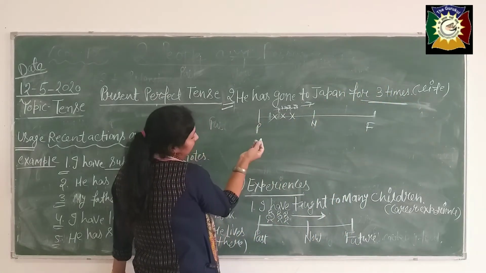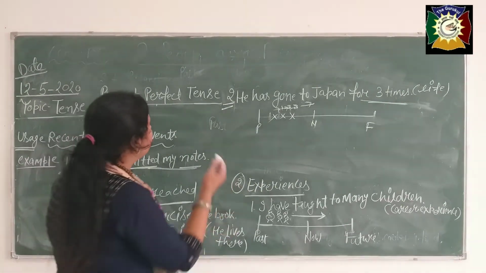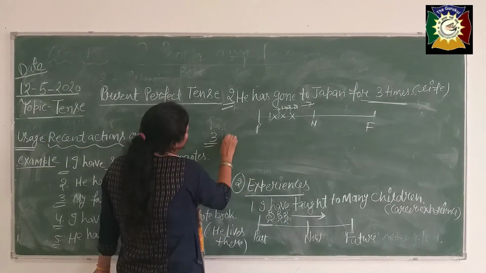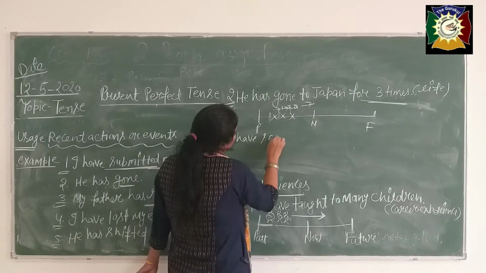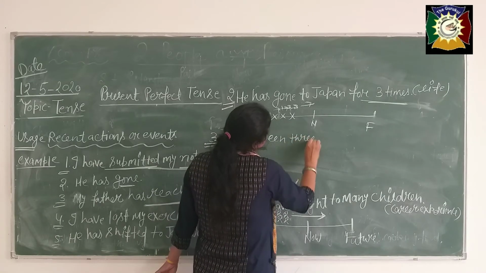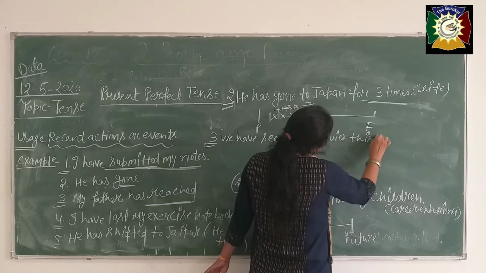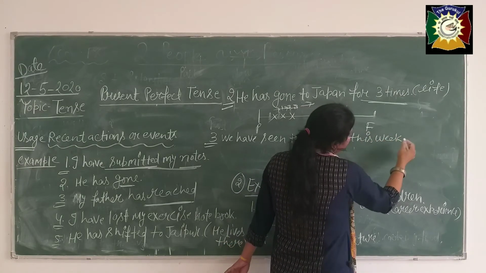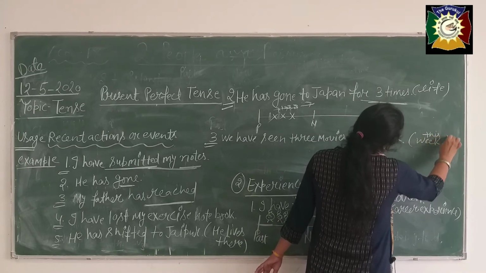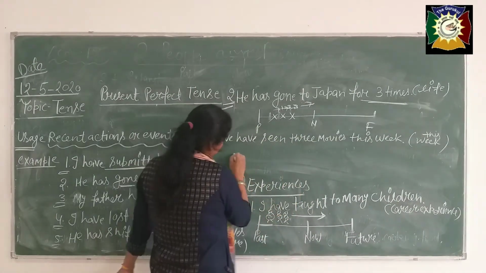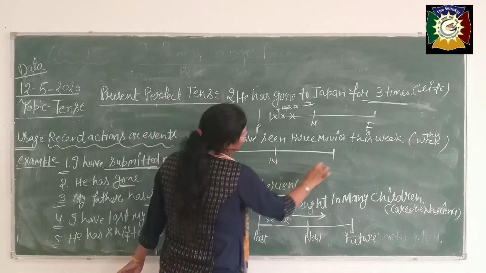Now see, another example you can take like that. We have seen 3 movies this week. So in this sentence, this week, see, again, past, now and future.